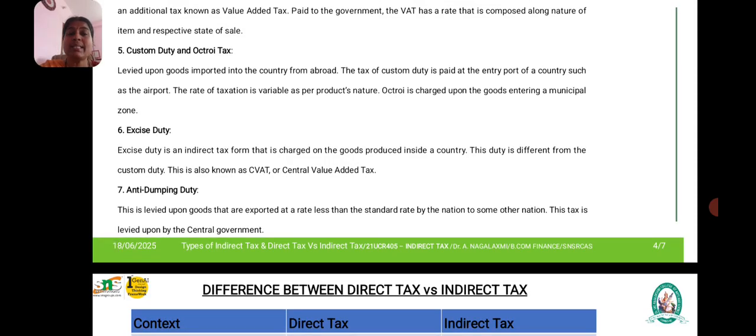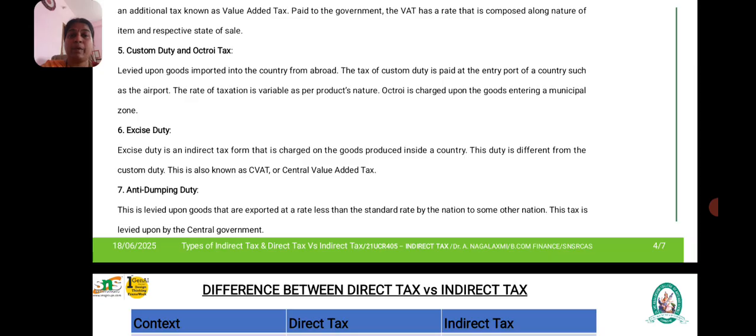Excise duty. What is excise duty? Excise duty is an indirect tax that is charged on the goods produced inside a country. This duty is different from customs duty. This is also known as CENVAT or Central Value Added Tax. The last type of indirect tax is anti-dumping duty. This is levied upon goods that are exported at a rate less than the standard rate by one nation to some other nation. This tax is levied by the central government.